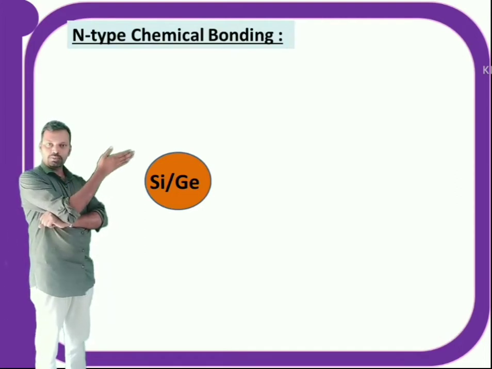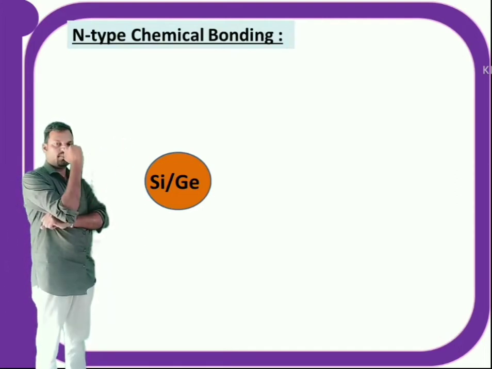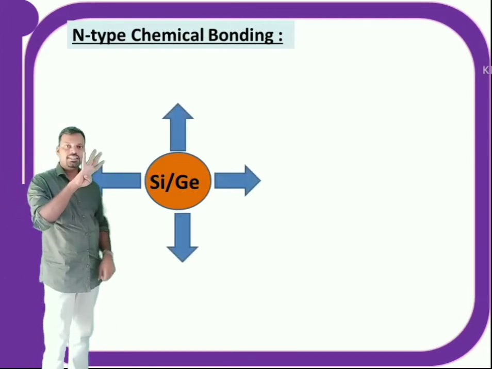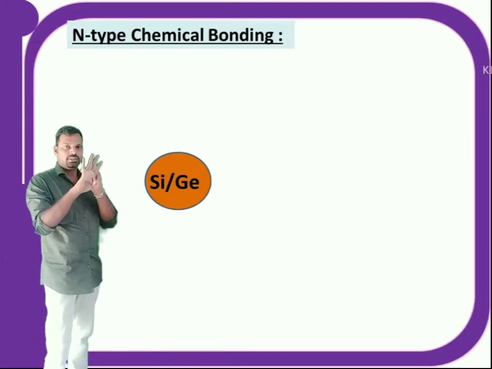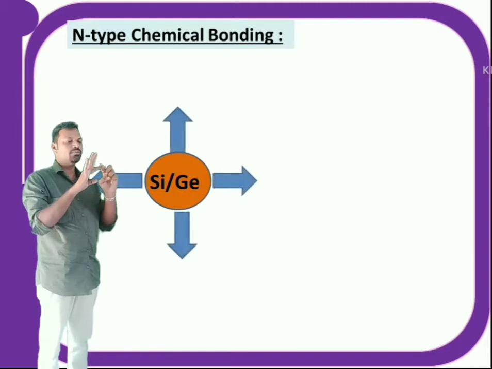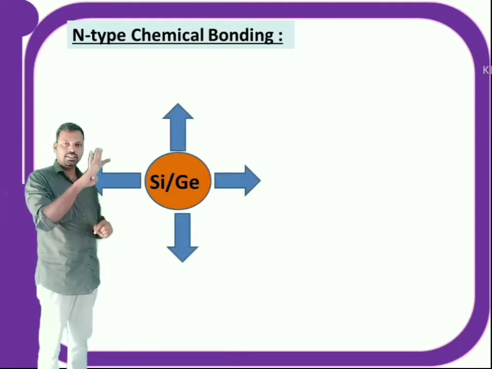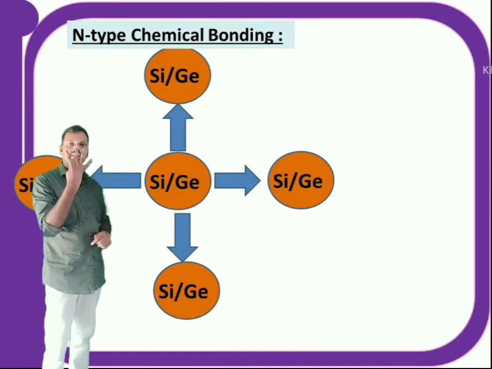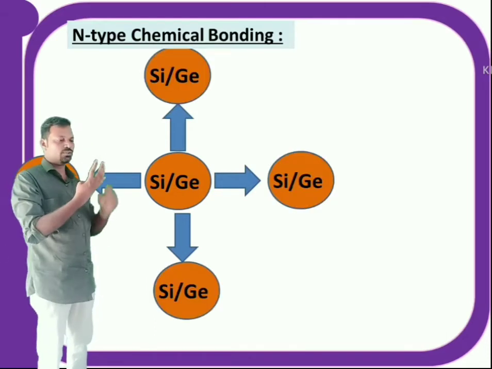Actually, pure semiconductor examples are silicon and germanium. If you see here, silicon and germanium are tetravalent elements. That means their valence shell contains 4 electrons. That means each silicon or germanium is ready to form 4 covalent bonds with nearest atoms. Now each silicon is participating in covalent bonds with 4 nearest silicons.